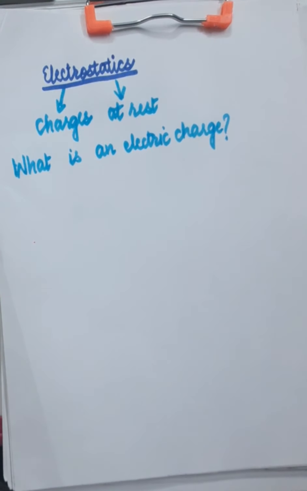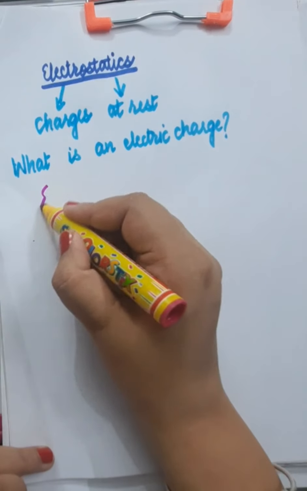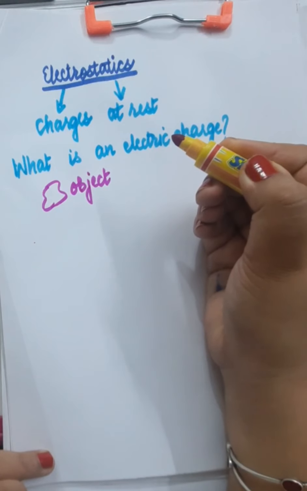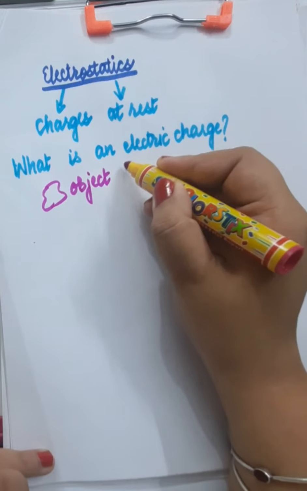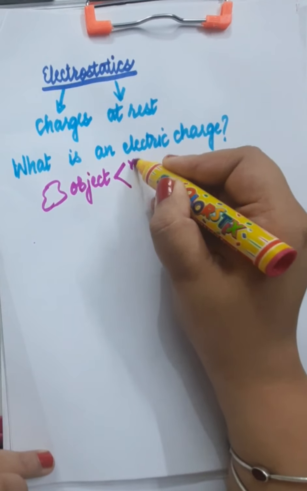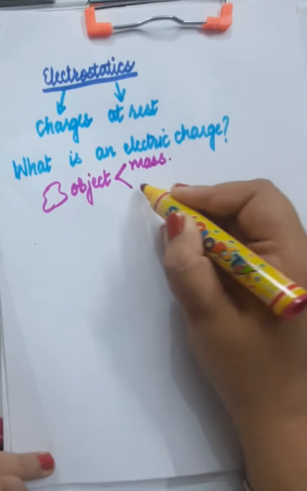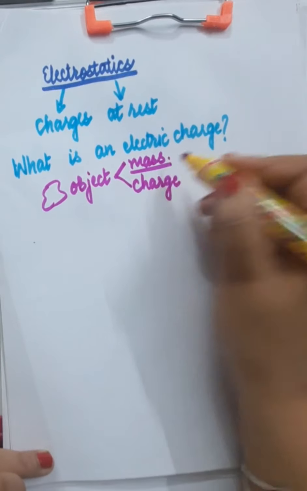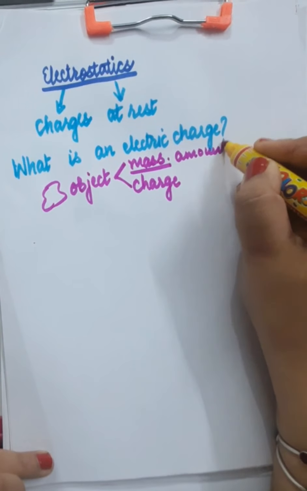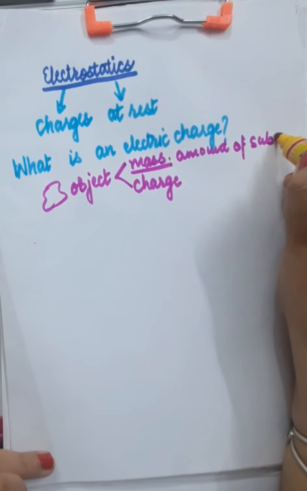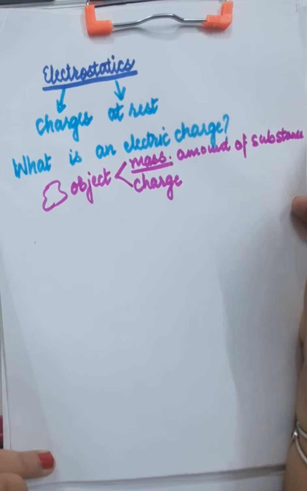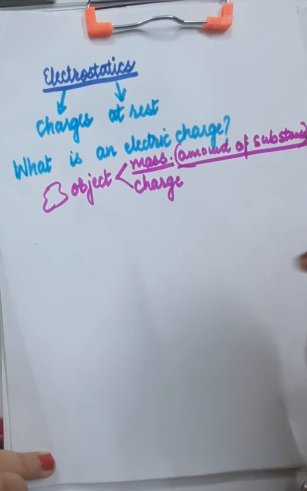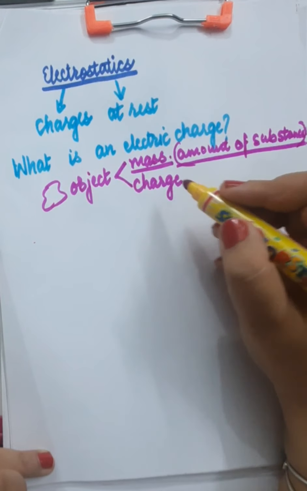If you encounter any object, always remember that this object has two properties. It always has mass and charge. Mass means the amount of substance contained in any object, and charge is something which is responsible for electrical properties.